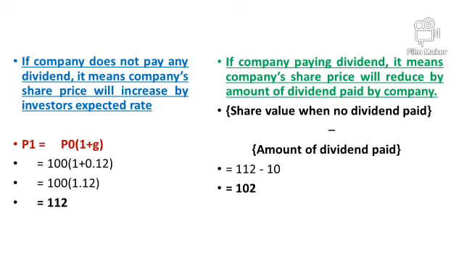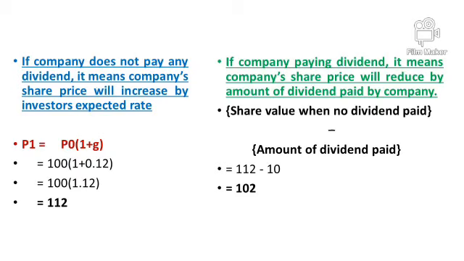So this is the answer. It's quite simple. Before understanding the answer of this question, or you can say case, let us discuss the logical answer of this question. Now as per Modigliani and Miller, if the company does not pay dividend, whatever the company is earning, actually the company is earning for the equity shareholder. So let's say the company is earning 10 rupees, so when the company is paying 10 rupees, that is fine.